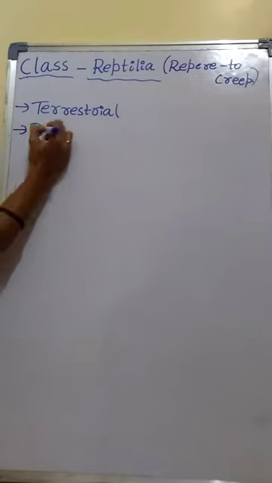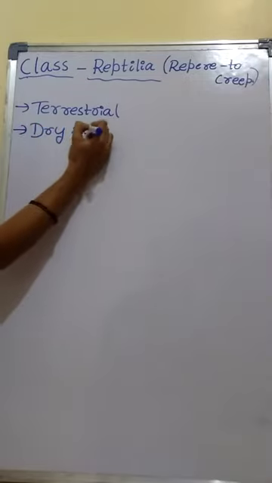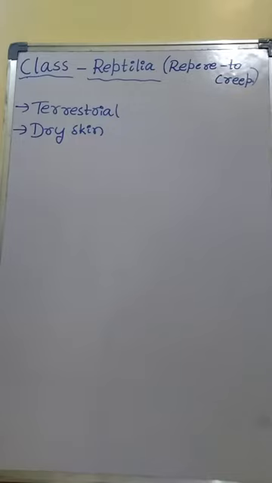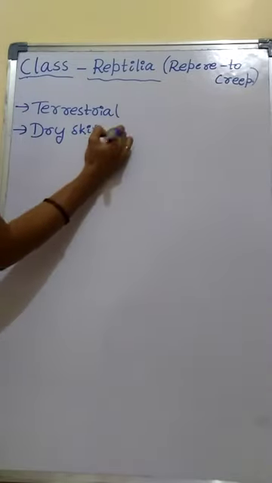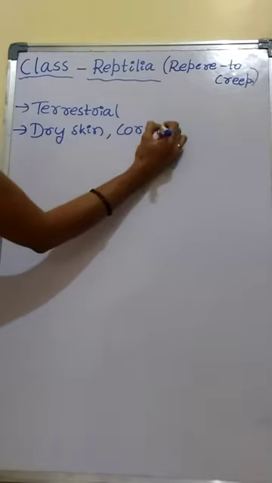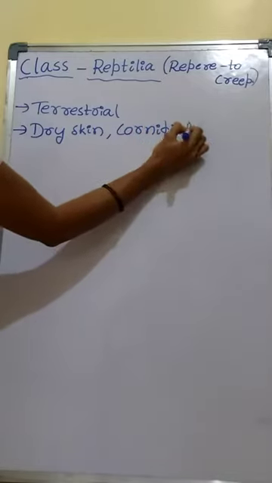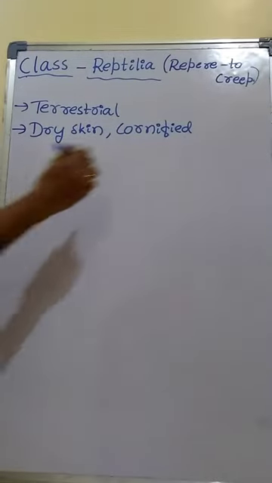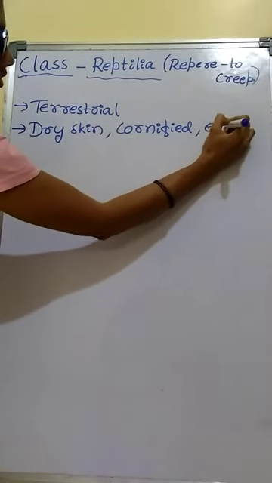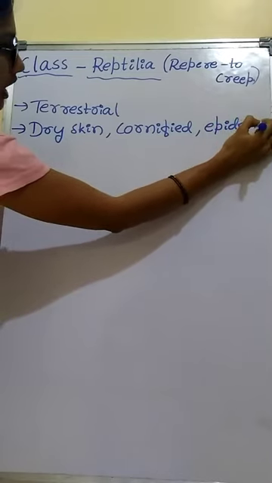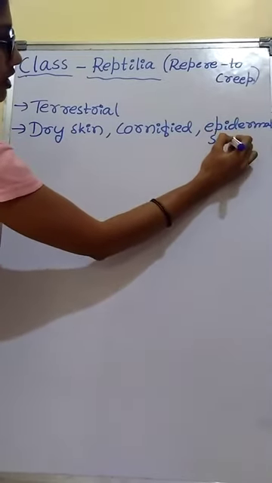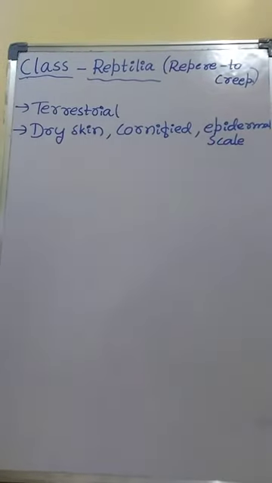The body is covered by dry and cornified skin. The skin is dry, and it is cornified. You might have seen the body of a crocodile: cornified skin, dry, and having epidermal scales.